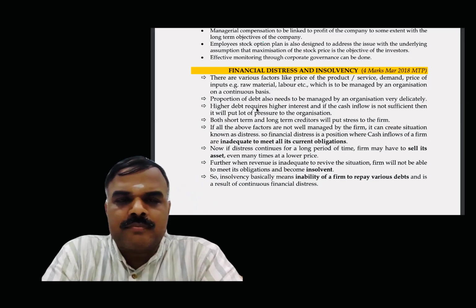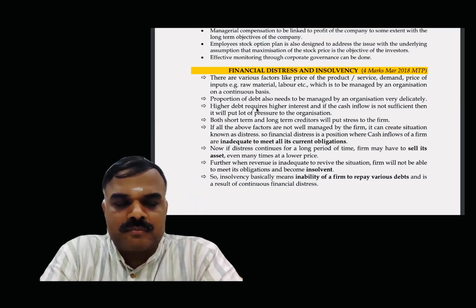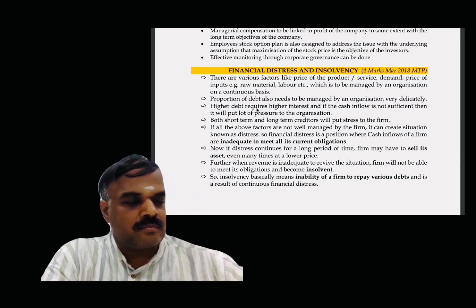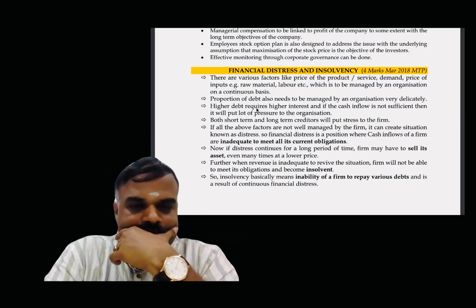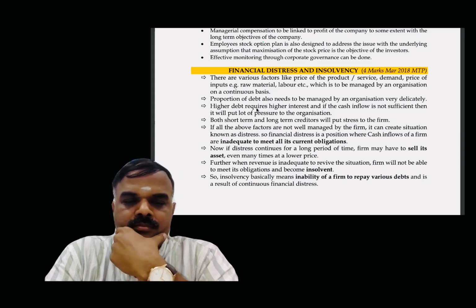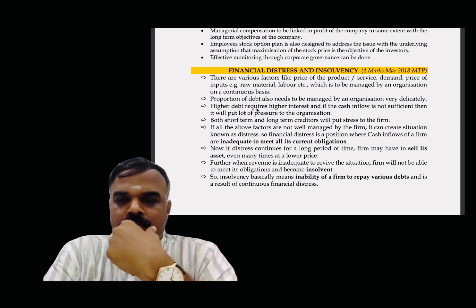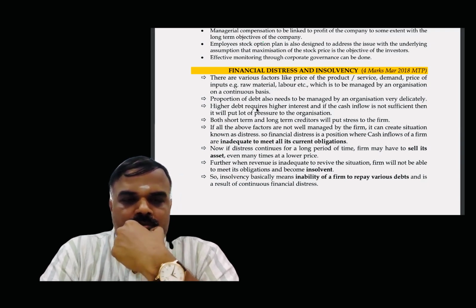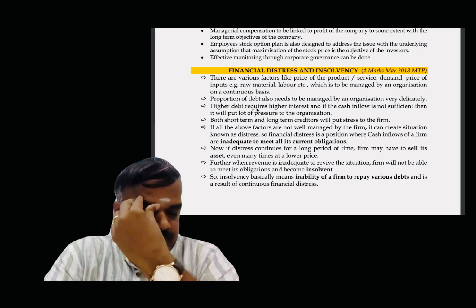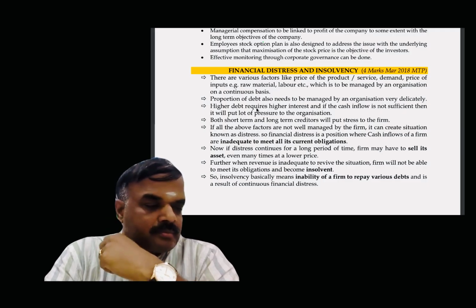Financial distress and insolvency. There are various factors like price of the product, service, demand, price of inputs, example raw material, labor, etc., which is to be managed by an organization on a continuous basis. Proportion of debt also needs to be managed by an organization very delicately. Higher debt requires higher interest, and if the cash inflow is not sufficient, then it will put lot of pressure to the organization.